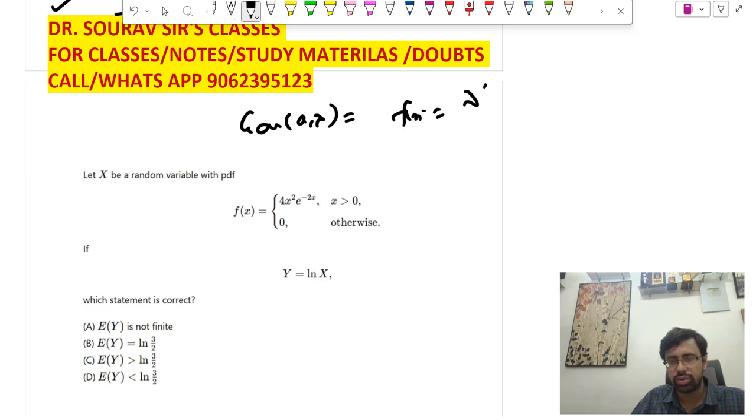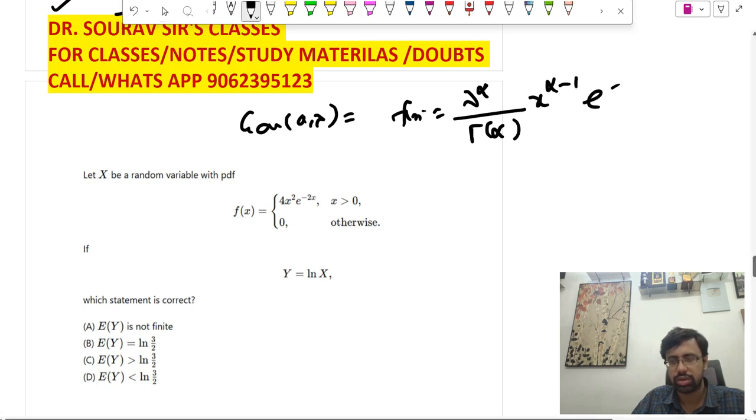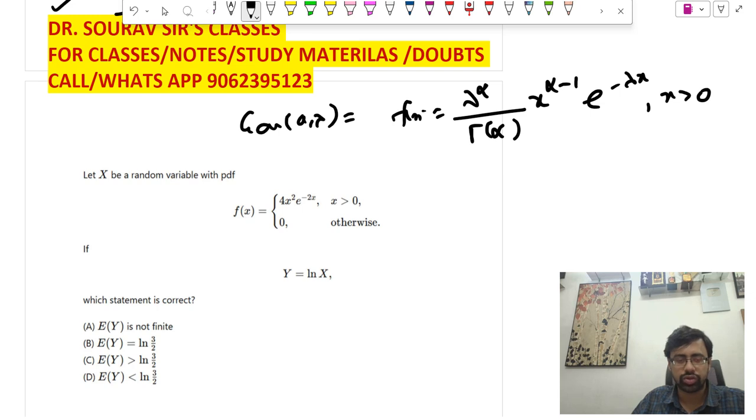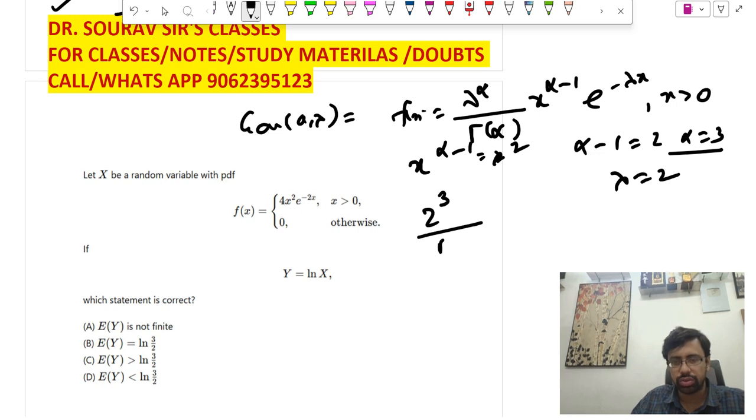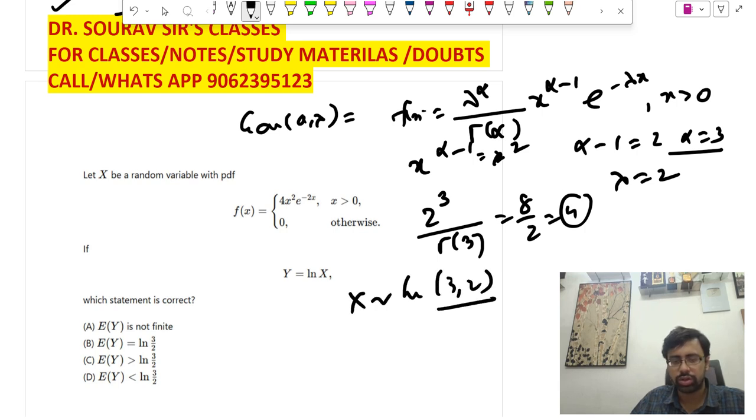So f(x) = So we can compare 4x² e to the power -2x. We can match it like x to the power alpha -1 = to x². So alpha -1 = 2, alpha = 3 and lambda = 2. ठीक है। So check point में आ जाएंगे। So 2 cube lambda 3 is 8 by 2 = 4. So x follows a gamma distribution with 3,2.